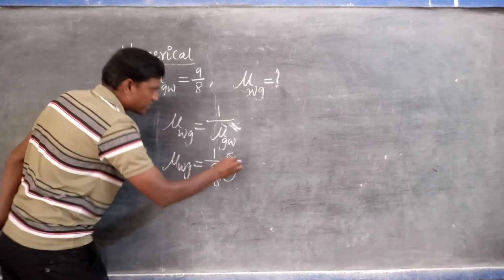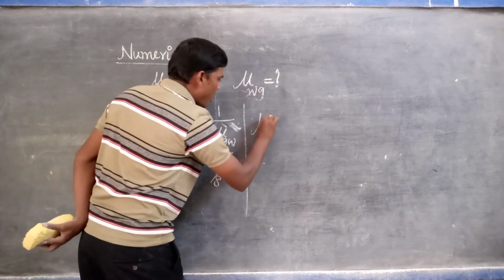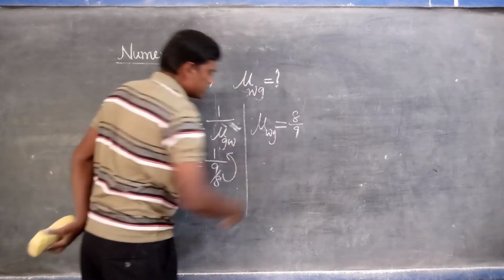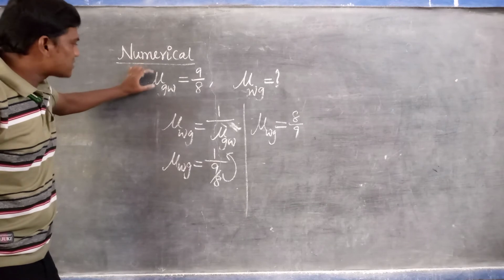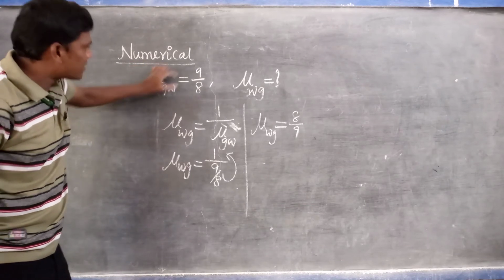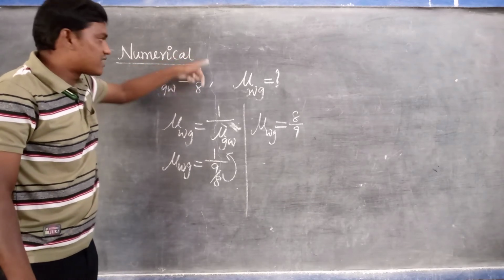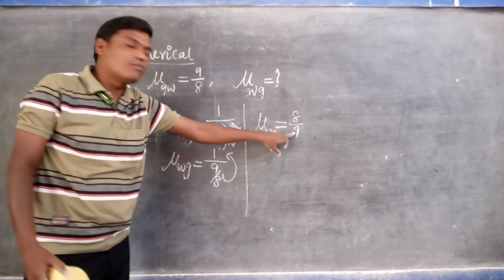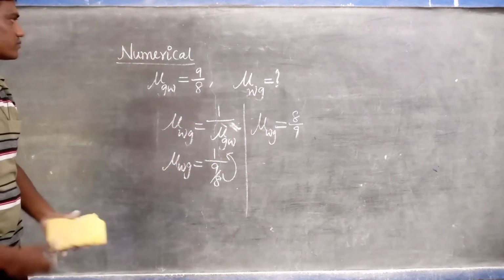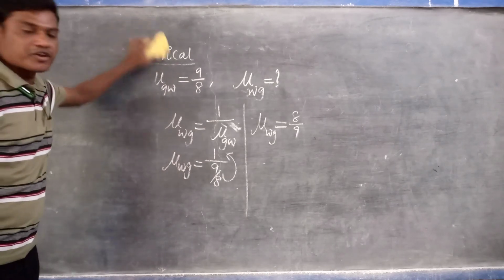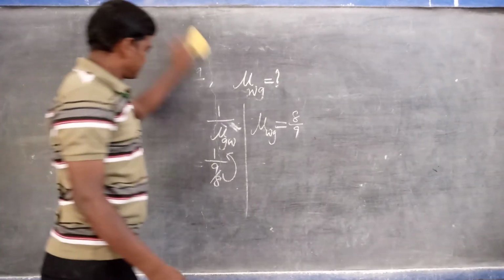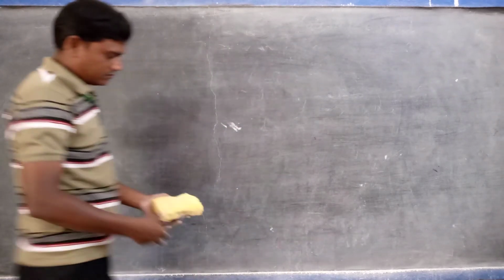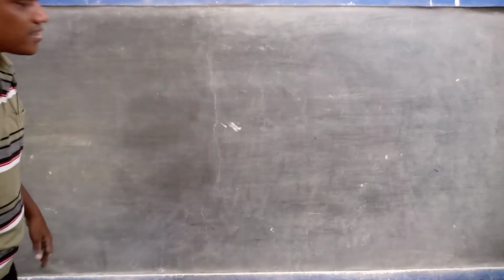It brings to the numerator side, so mu of W G is equals to 8/9. So if the refractive index of the glass with respect to the water is 9/8, then the refractive index of the water with respect to the glass is 8/9. It is a very important numerical. Next one.